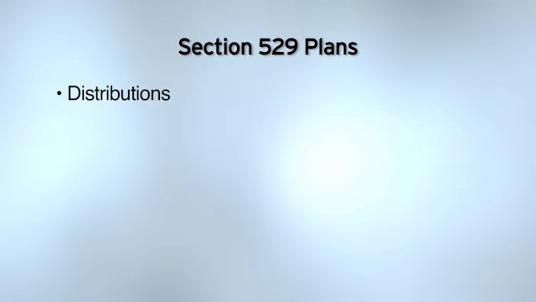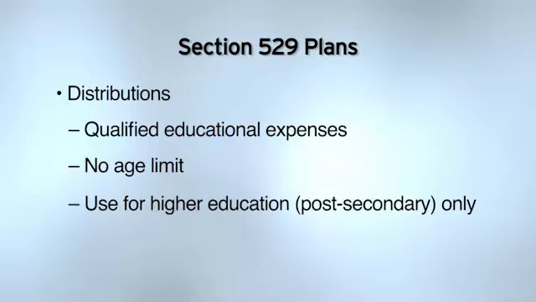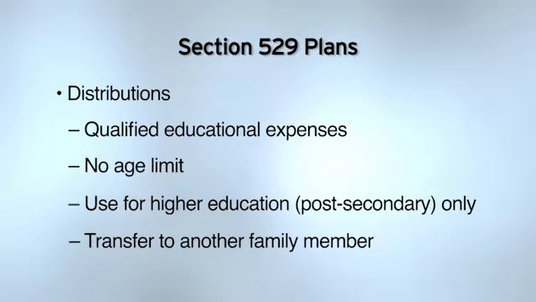Distributions. Money can be used for qualified educational expenses. There is no age limit here. So money from a 529 plan could be used when the student is older than 30. This money is only available for higher education, which would be post-secondary, college, graduate school. If the person who the money has been put into the account for is not going to attend a place of higher education, then the account could be transferred to someone else in the same family.